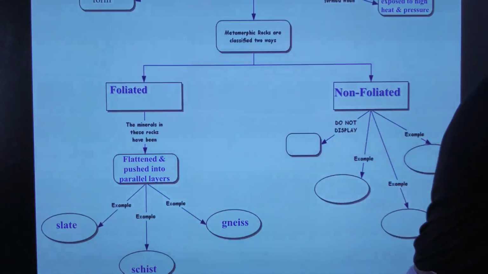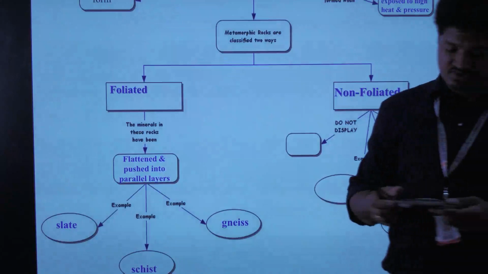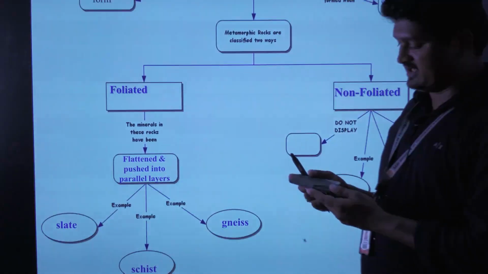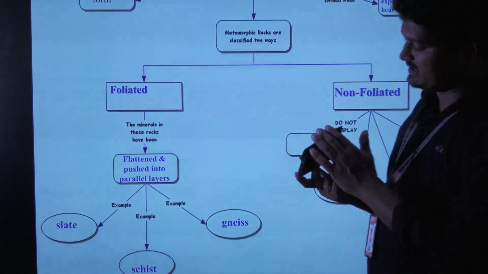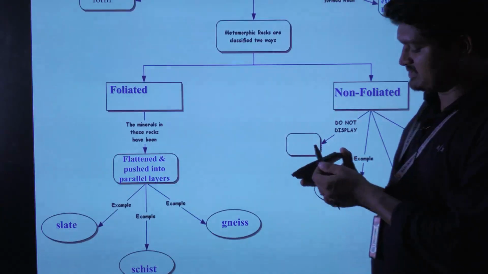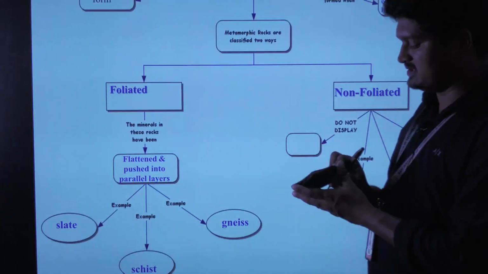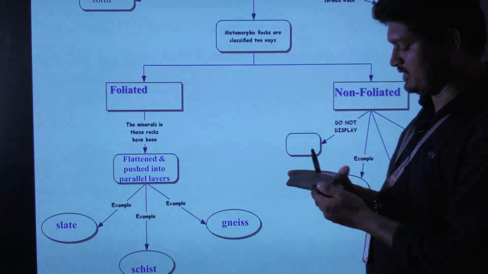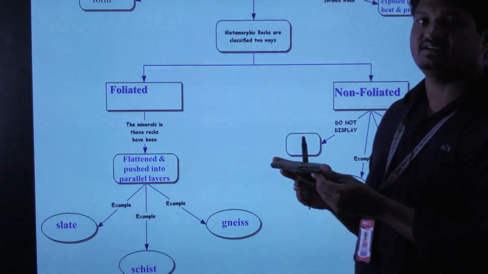Among foliated rocks, another example is slate. Slate is identified by a slippery cleavage. So these are the different types of foliations that can be identified. This is another example of a foliated rock, called slate.